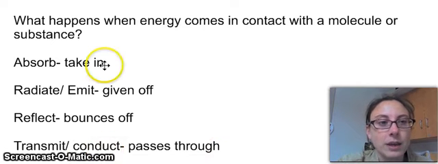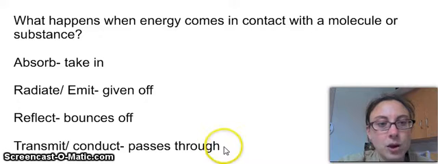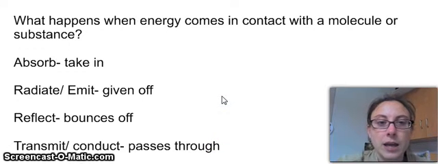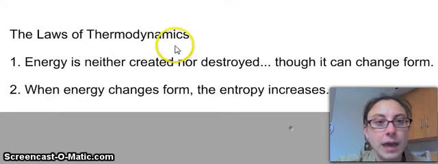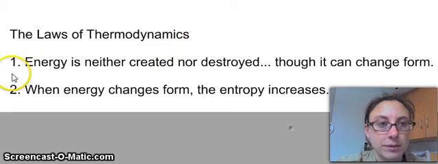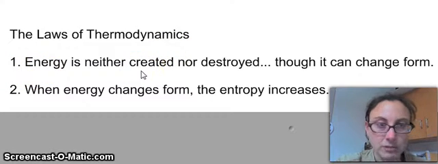But when we're looking at things like radiating and absorbing and reflecting and even transmitting, one of the things to keep in mind is we've sort of mentioned different forms of energy, and that brings us to the question of what happens in terms of energy changing. So let's take a look at the laws of thermodynamics. Thermodynamics is all about energy in a dynamic or changing form. And the first law of thermodynamics is the idea that energy has to come from somewhere. It can't just originate from nowhere.